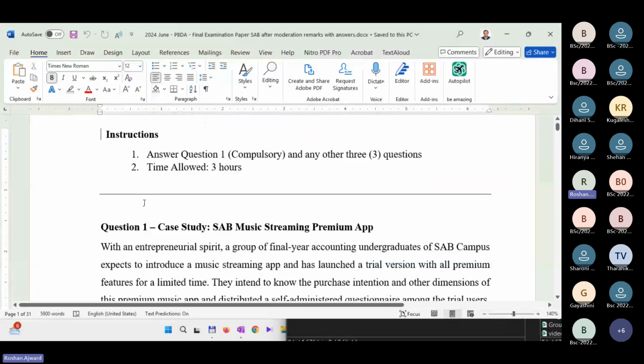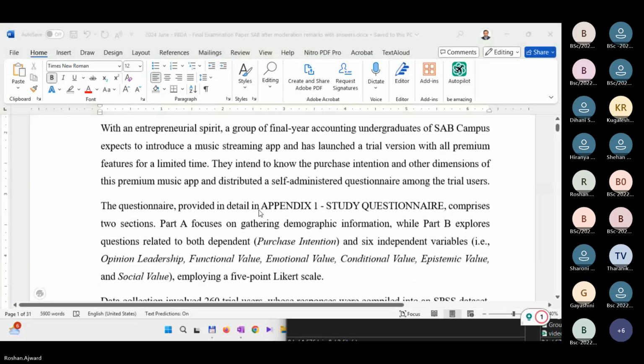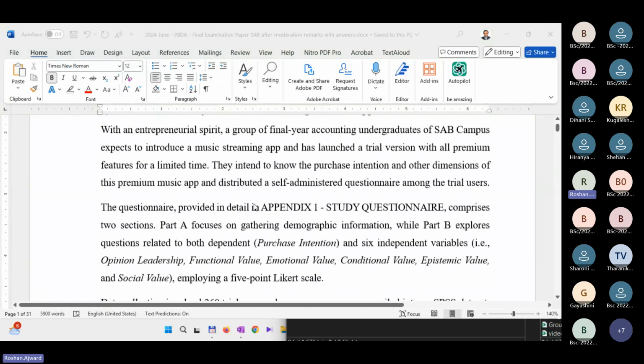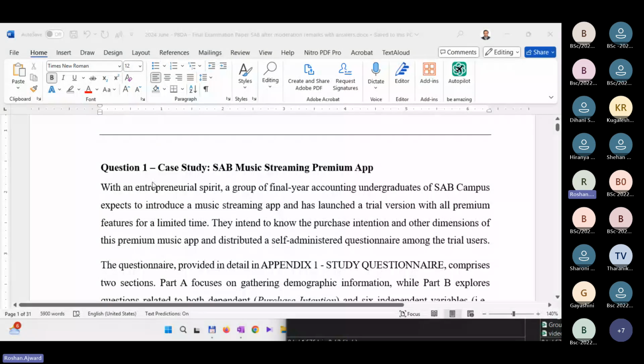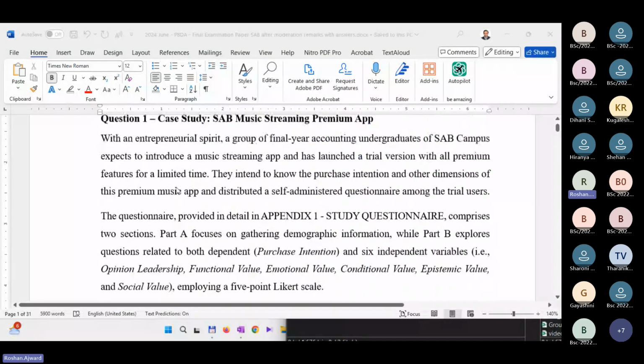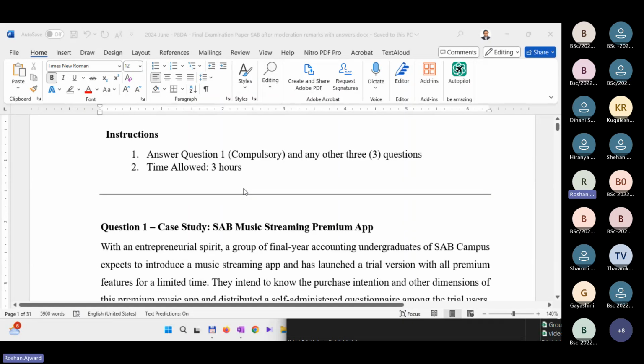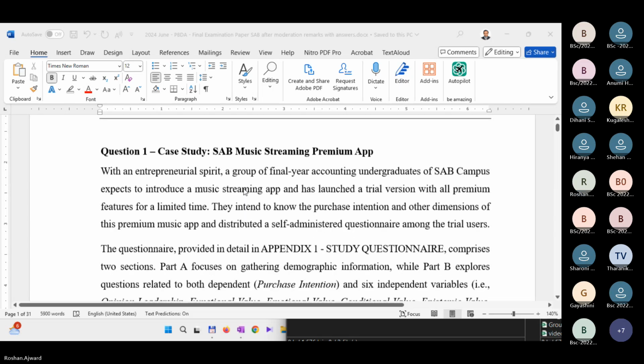So let's download it and open it. This is the question paper. This time also you'll get a case study. That's a compulsory question. As I told you, question number 1 is compulsory. It's 40 marks. And then you will write another 3 questions out of 4 questions, so you have one option. But question number 1 is not optional. You have to write it.